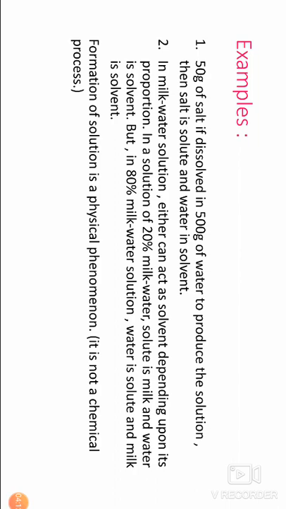Another example, 5 grams of salt dissolved in 100 grams of water to produce the solution, then salt is solute and water is solvent. In this solution, the salt content is less because it acts as solute, and water content is more because it acts as solvent.